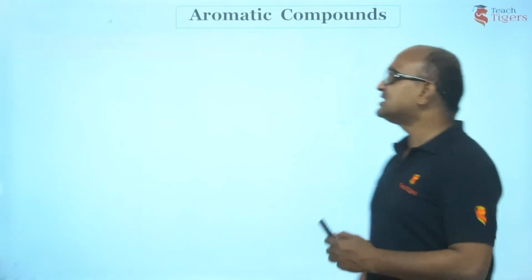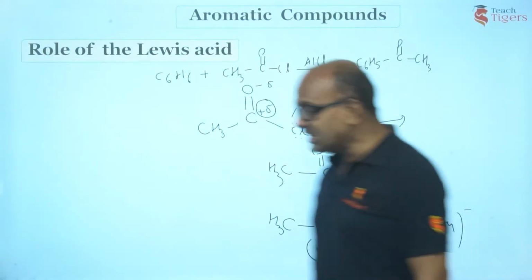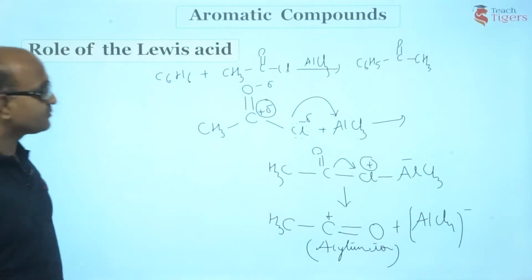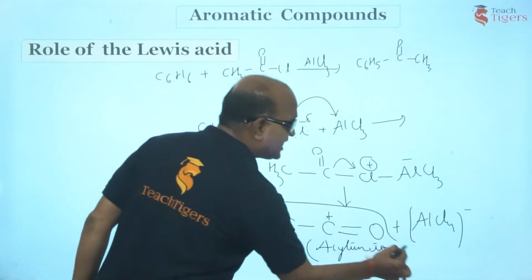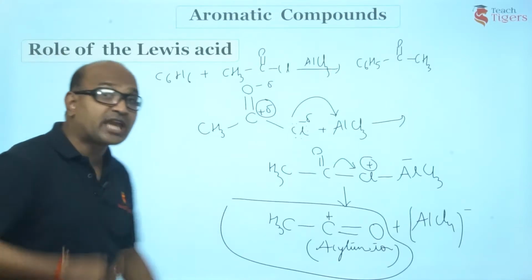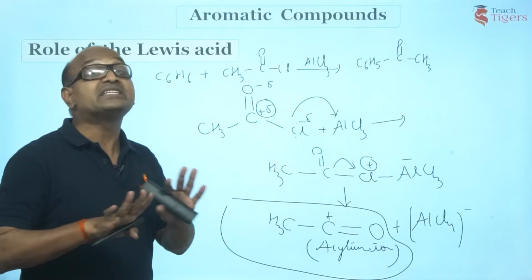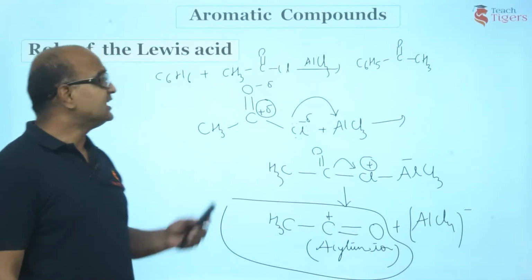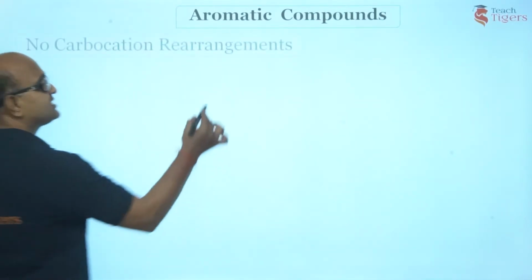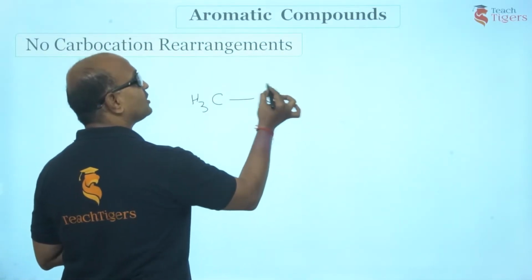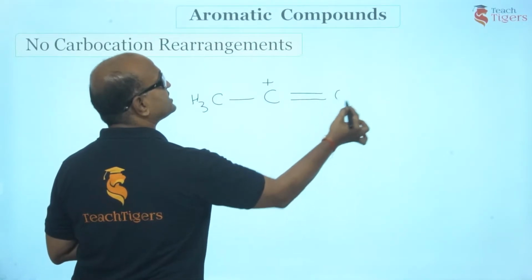What is the reason? Just see, guys, what did you write? What is the intermediate? What is the electrophile of this acylation? You have got the acylium ion. Now can it undergo any rearrangement? The answer is no, strictly no. What is the reason? Just check it out, the structure of the acylium ion. You have CH3, this has got a positive charge and this is oxygen.